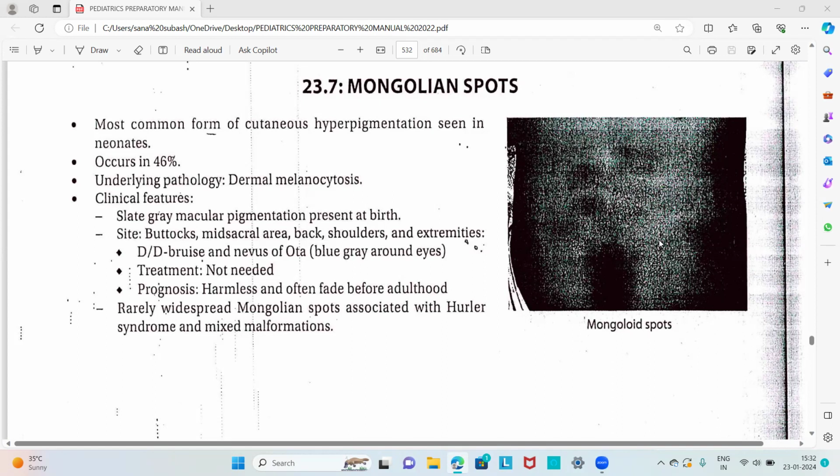The differential diagnoses for this macular pigmentation are bruise and nevus of Ota, that is blue-gray pigmentation around the eyes. Treatment is not needed in most cases, and it is usually harmless and often fades before adulthood. So it is only present in the neonate and early childhood, and before adulthood it will disappear. That is the prognosis. Rarely, widespread Mongolian spots are associated with Hurler syndrome and mixed malformations. So that is all regarding the Mongolian spot: gray macular pigmentation present at the time of birth is the characteristic feature, and it is usually harmless and often fades before adulthood.